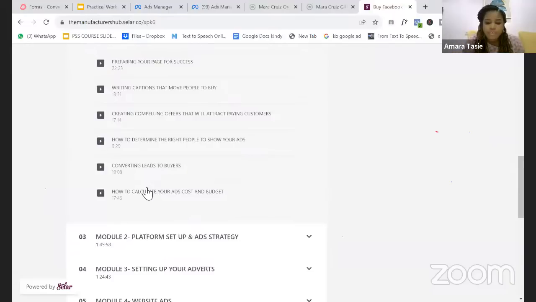Let me see if I can quickly fetch the link for you. It's also one of the things that I show people in my program, like how to chat with Facebook support. You can actually chat with Facebook support. So let me quickly fetch the link for people that have issues. If you have issues, then you can use it. Let me quickly fetch the link and share with you, okay? So you can reach out and start chatting with Facebook people. They can even call you.